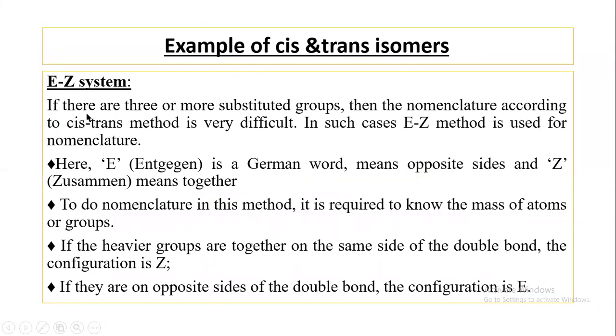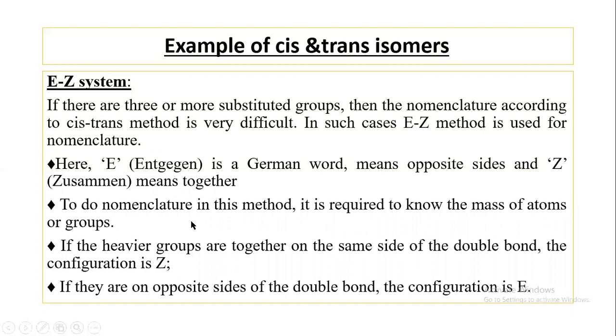And another type of geometrical isomerism is the EZ system. Here E comes from Entgegen, the German word, and the meaning of E is opposite side, similar to trans. And Z comes from Zusammen, which means together. Here Z stands for cis.